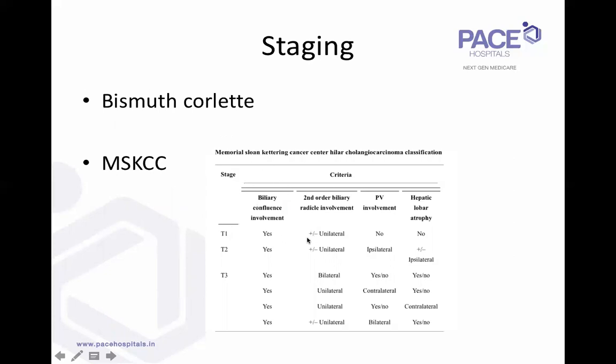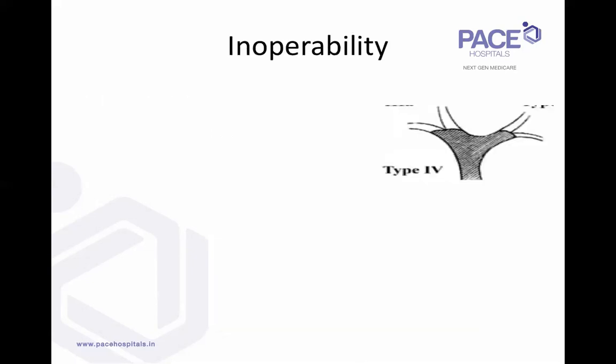Basically, in that, T1 and T2 growths are operable, while T3 growths are inoperable because of either bilateral second order involvement, or the contralateral vessels involvement, or the contralateral lobe atrophy. But yeah, the Bismuth-Corlett is what we use widely in practice.